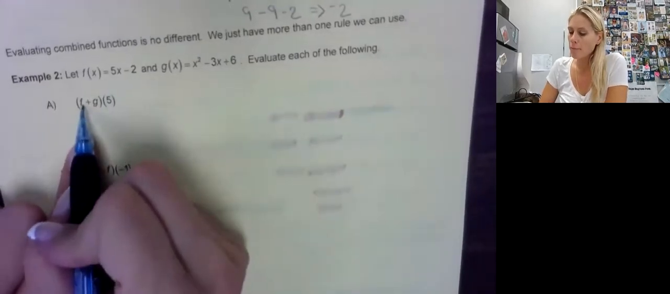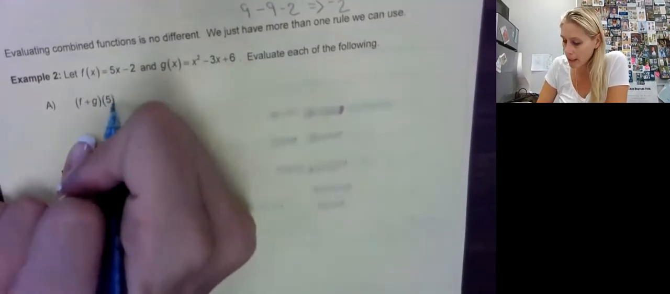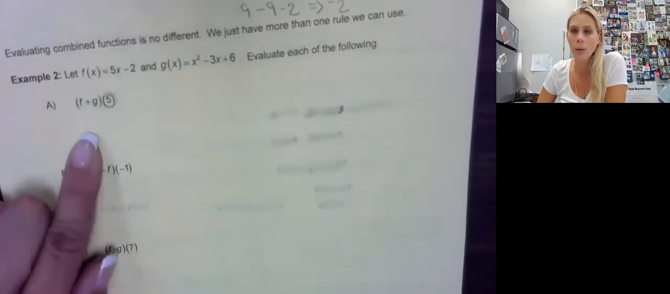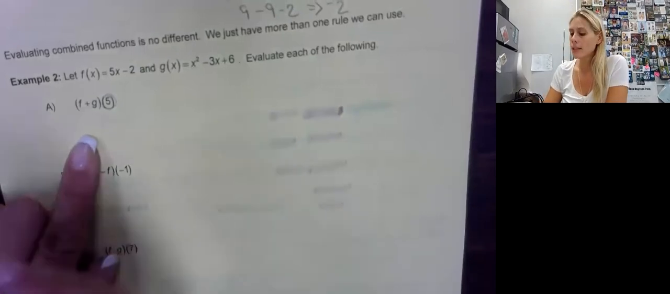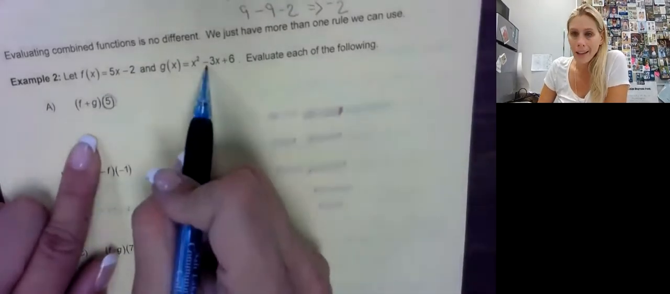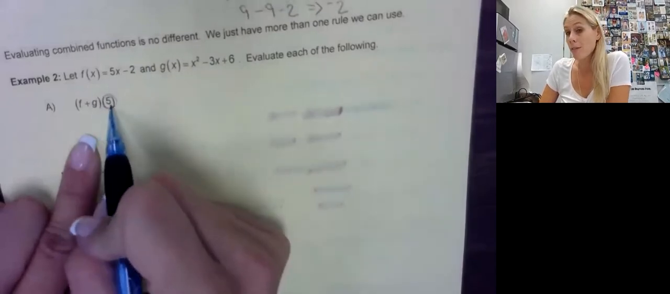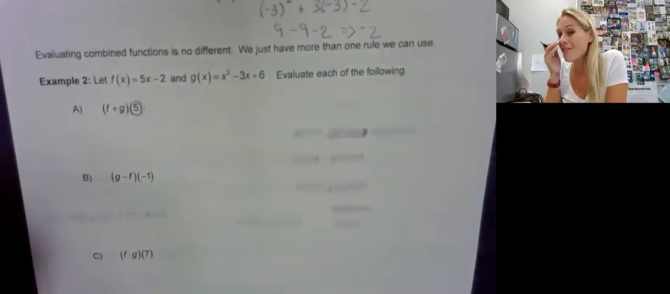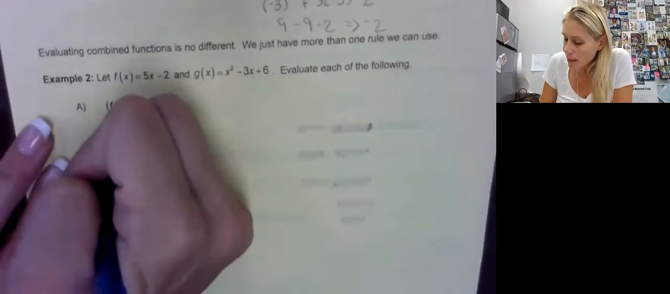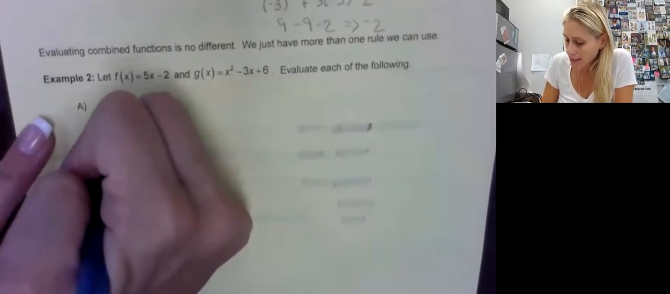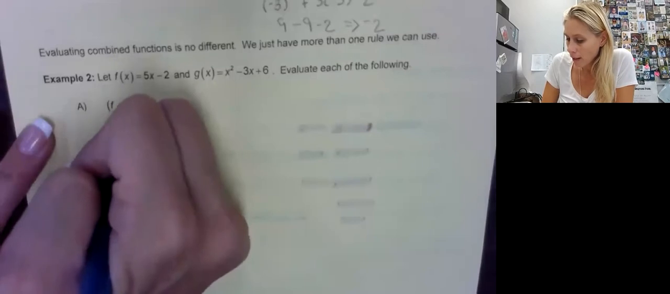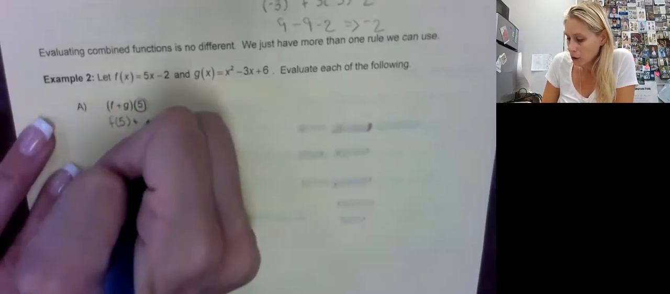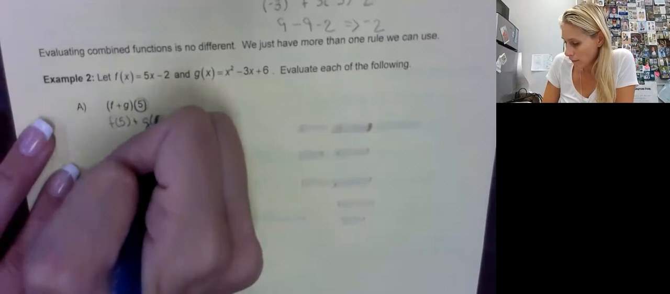Now we have f plus g, and then right here, this number tells us we're going to evaluate that at 5. So what we can do is we could take these two, add them together, so combine like terms, then plug in 5 for x and do what we did up here. But there's even a faster way. Remember at the beginning how we could write this as f of 5 plus g of 5.